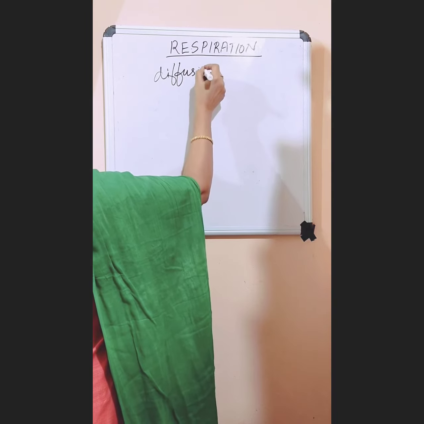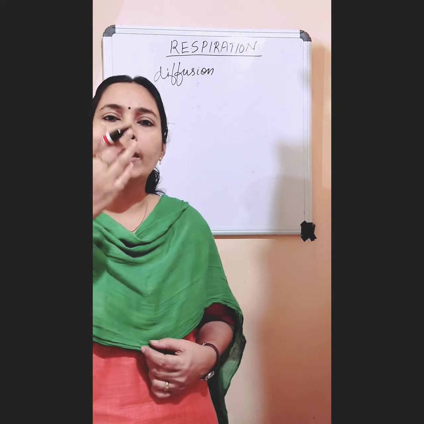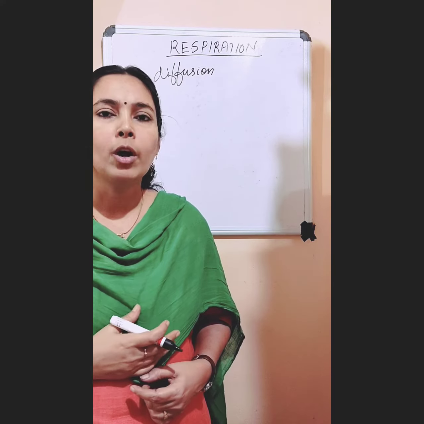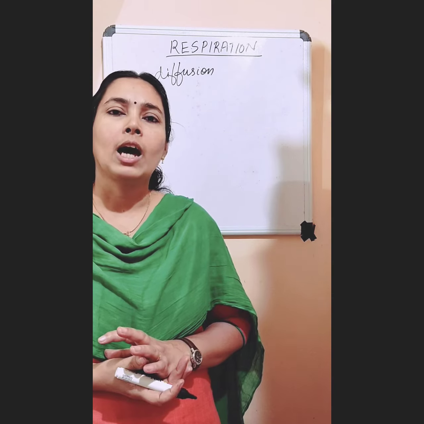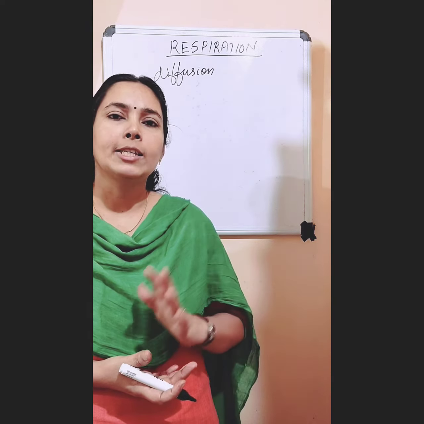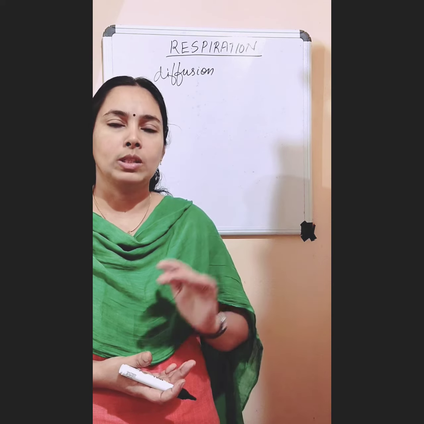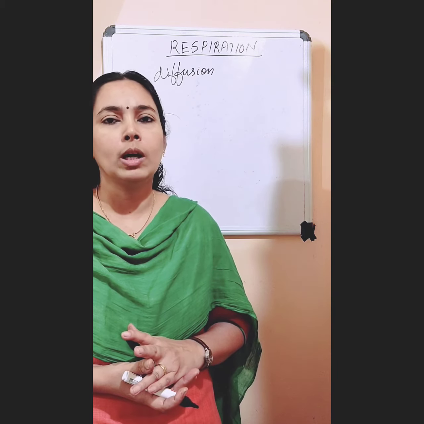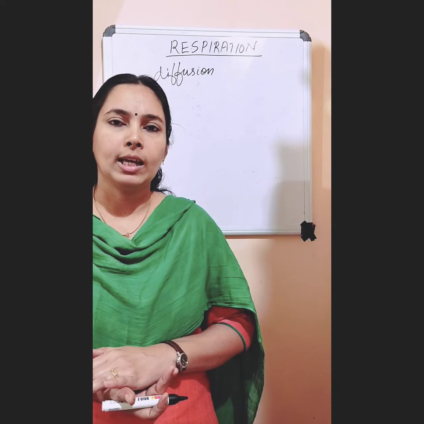Diffusion is the movement of molecules from region of higher concentration to region of lower concentration. So the concentration of air is higher outside and it is lower inside the plant. So from outside, oxygen is diffused into the root, and from one cell it is diffused into the next cell.